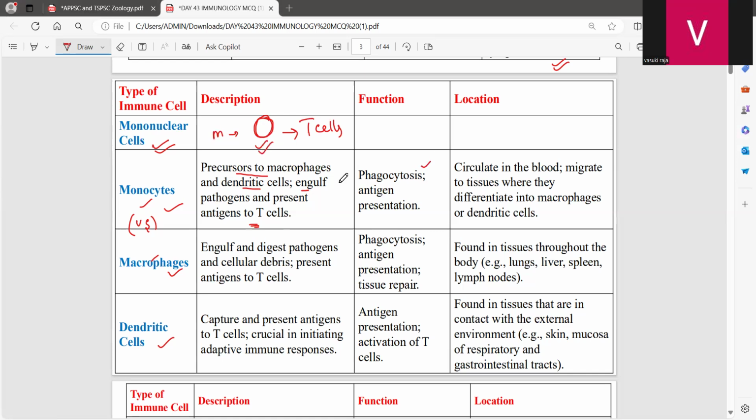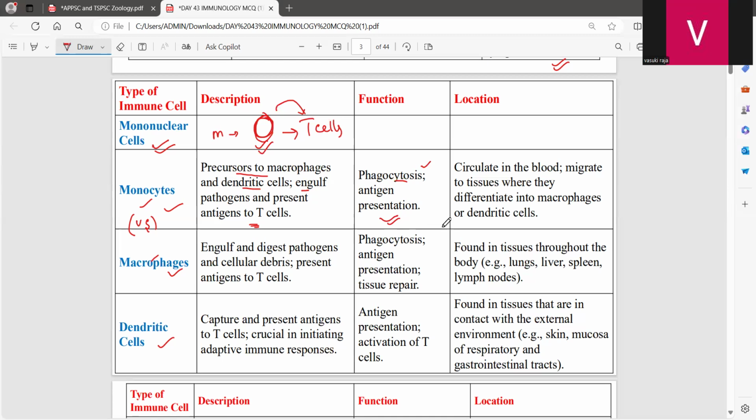Engulfing the pathogen. So it is called as a phagocytosis process. And they are presenting this antigen to which cells? T cells. So we are calling them as the antigen presenting cells. Okay, so it is involved in the function of antigen presentation.